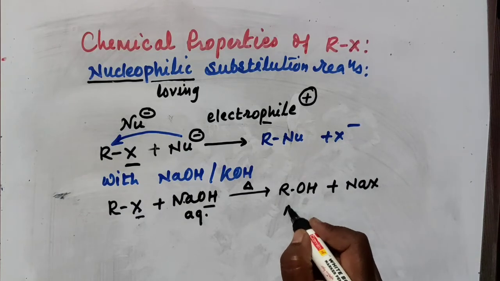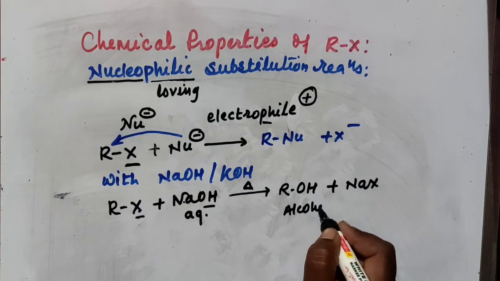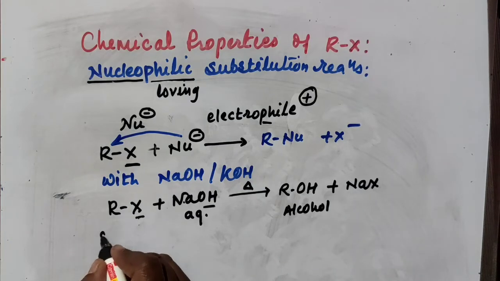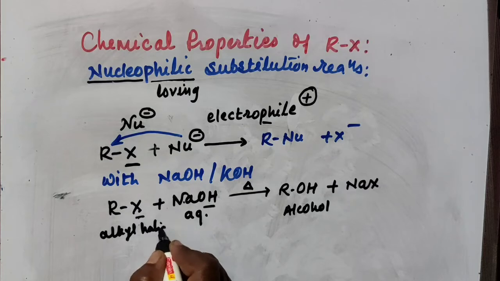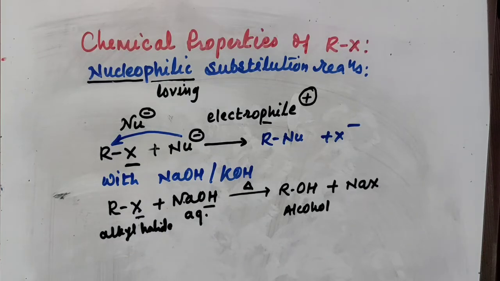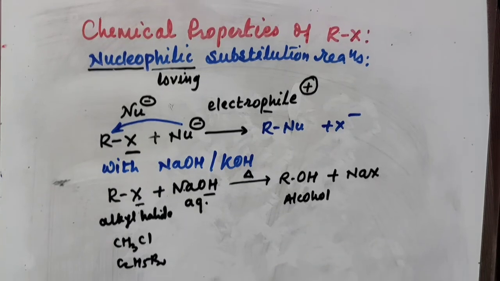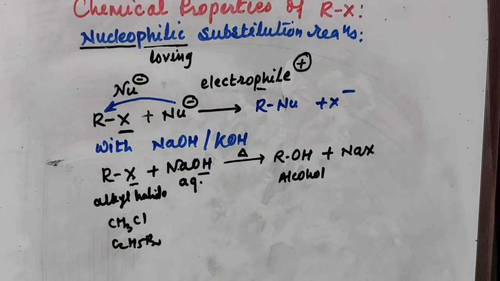This is your alcohol. This is alkyl halide, and this is a general equation. You can take any alkyl halide like CH3Cl, C2H5Br, etc., and accordingly you will get your product. If CH3Cl is taken, then your product will be methanol.